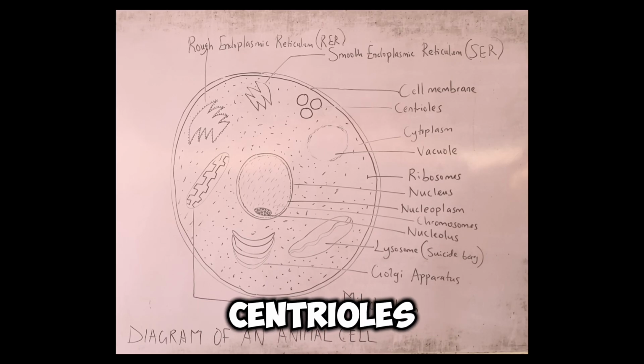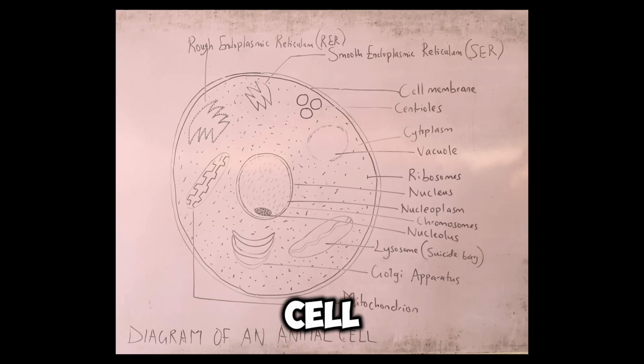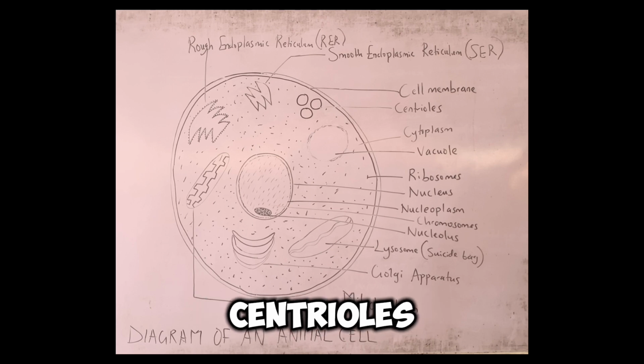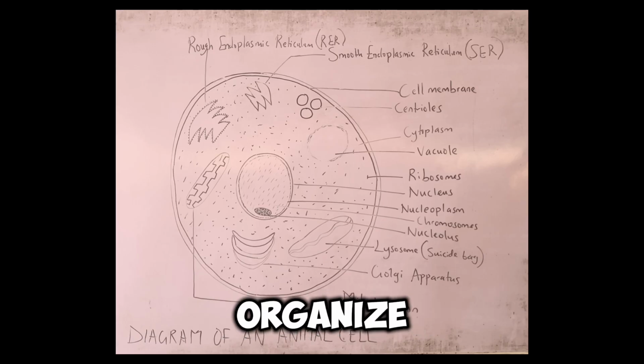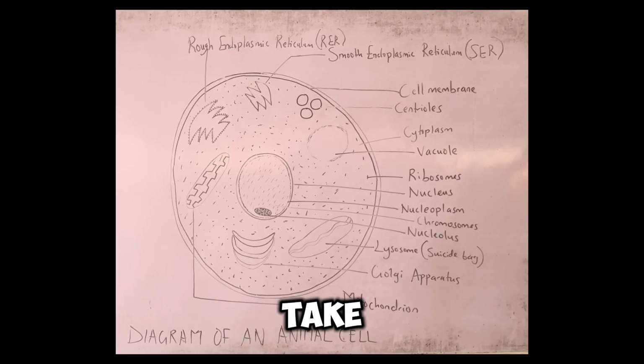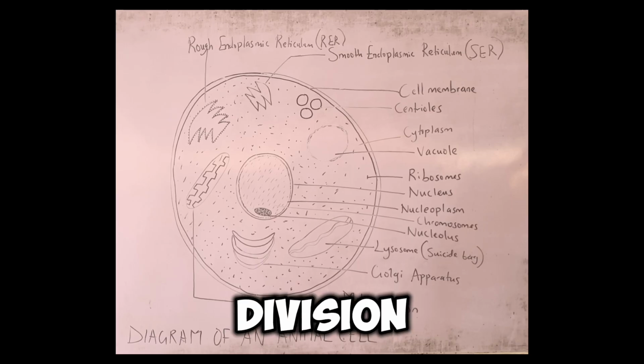We proceed. We have another organelle known as the centrioles. Now, the centrioles are present only in the animal cell. As you can see, you have them right there on your screen. They are present only in animal cells. Now, what is the role of the centrioles? One, they help in what we call cell division. And two, they help to organize spindle fibers. Please take note of that. They help to organize spindle fibers during cell division.